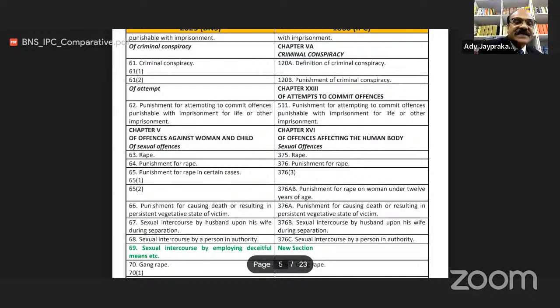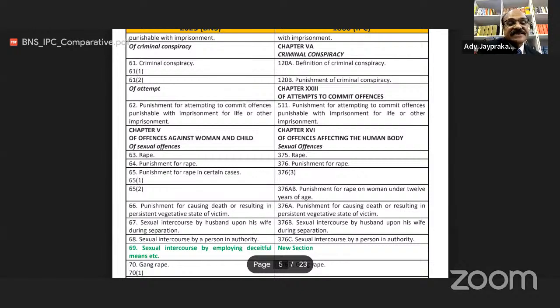Now in BNS section 65(1), section 65(2). 65(2) contains punishment of rape of a woman under 12 years of age. Earlier this section was 376(a)(b). Now punishment for offense of woman under 12 years of age, section in BNS is now 65(2).